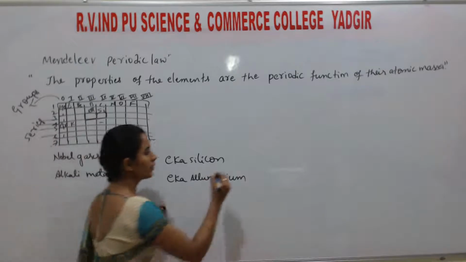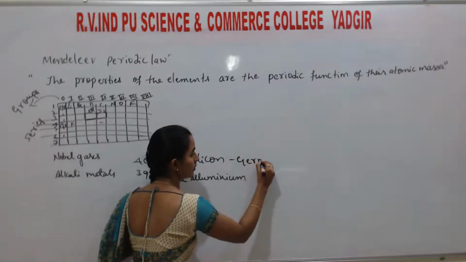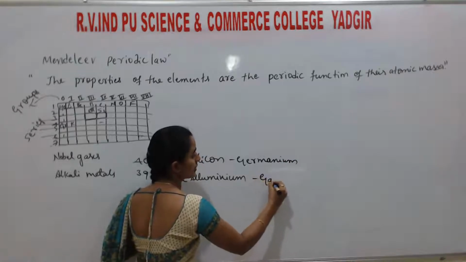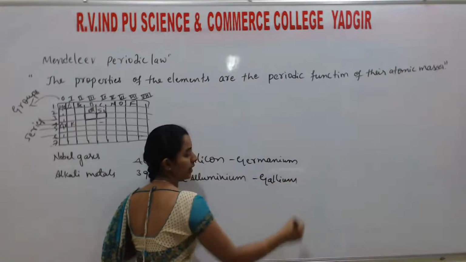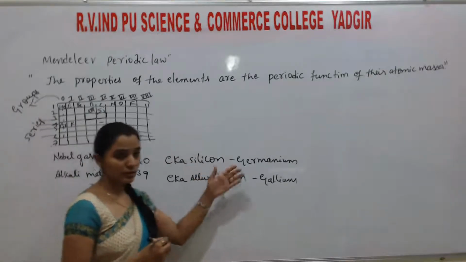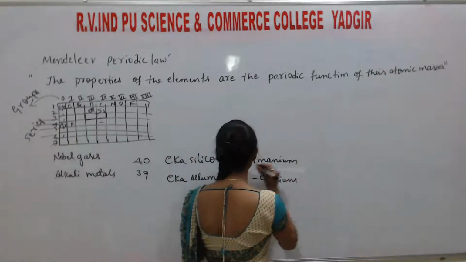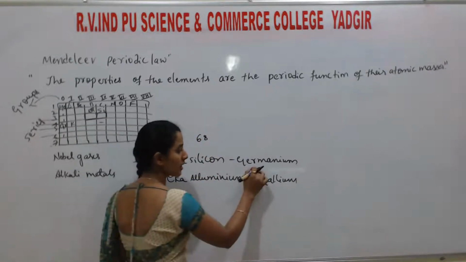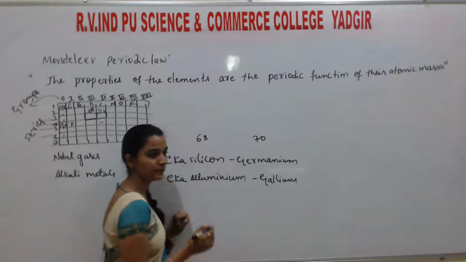Eka silicon was later discovered as germanium. Eka aluminium was later discovered as what? Gallium. Okay, students, so what did he predict? Listen, he predicted that the atomic mass of eka silicon is 72, and germanium's atomic mass is 72.5.